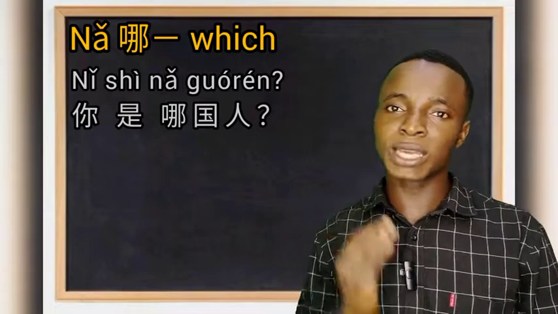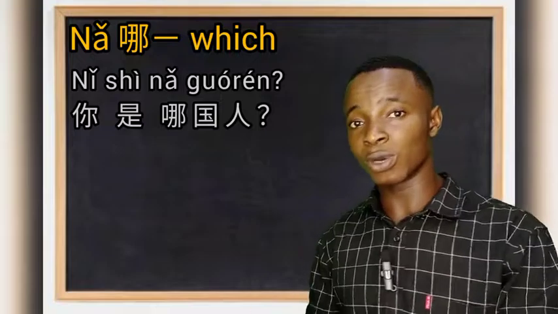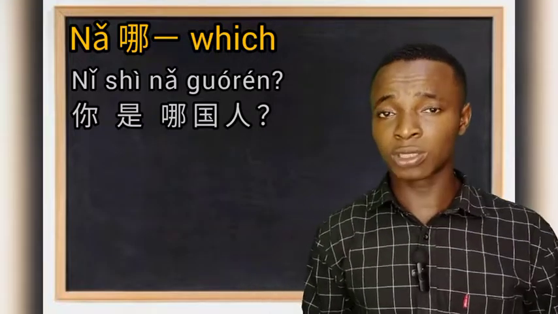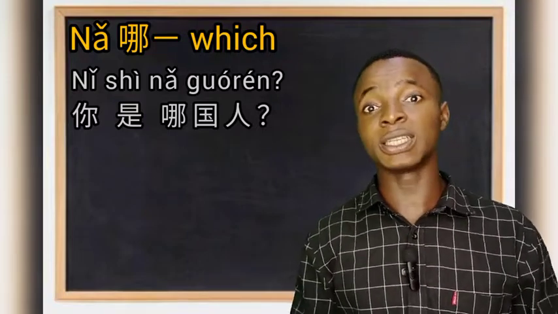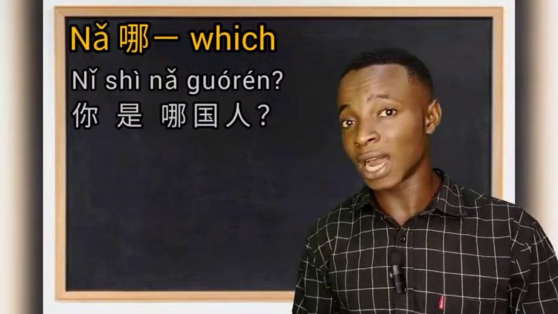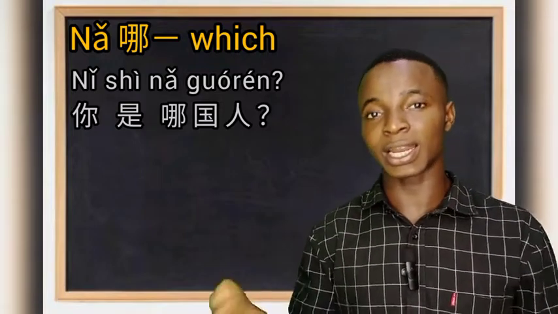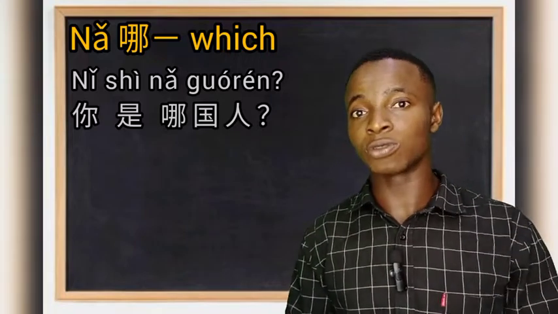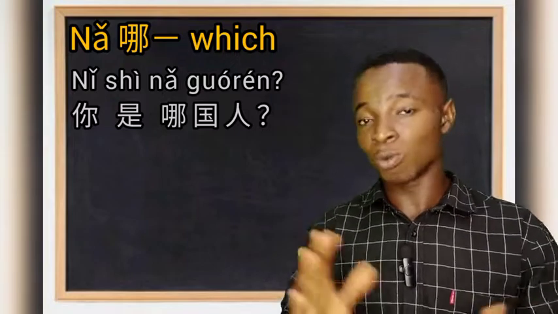So you can just keep on practicing, practice more on how to use who and which in your own leisure time. In case you have any question concerning this, you can drop your comment at the comment section. You will definitely get answers from there. So today we'll be rounding up here. Today we've been able to learn how to use who and which in Chinese language, which is 谁 and 哪. And we've seen it is kind of easy. So all we need to do is to keep on practicing. That's just what it's all about.